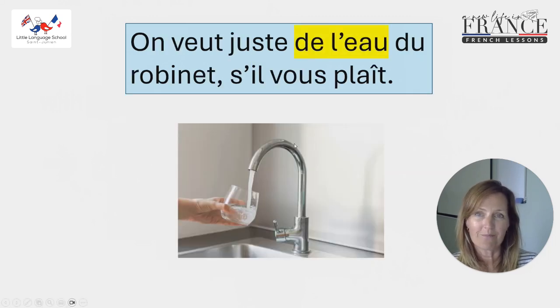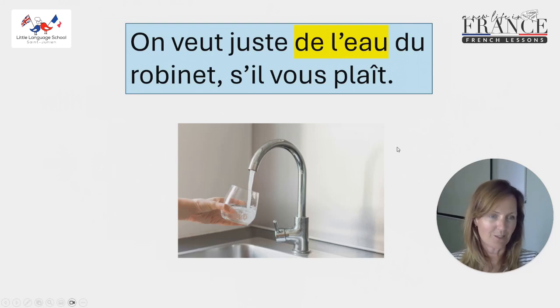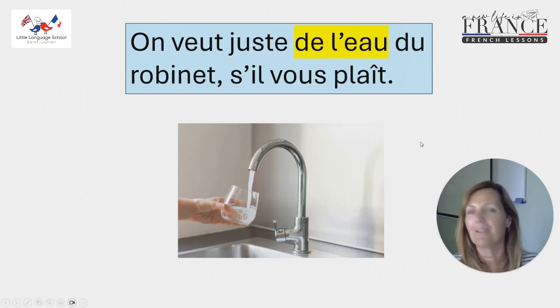De l'eau. On veut juste de l'eau du robinet, s'il vous plaît. We just want tap water, please. I'm not giving a quantity, I'm just saying tap water. L'eau du robinet, the way I remembered this when I first learnt this word, was I imagined a tap with a little robin sitting on it, and that helped me remember that robinet meant tap water.